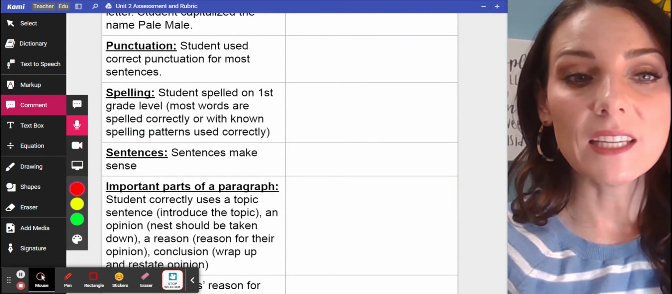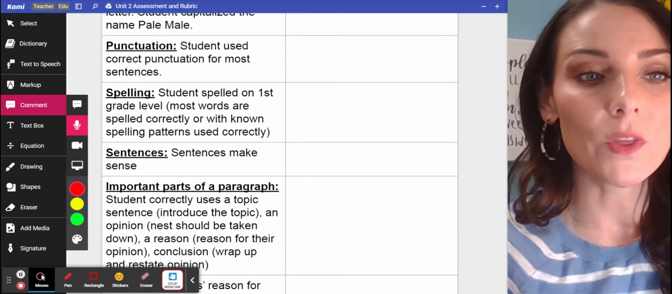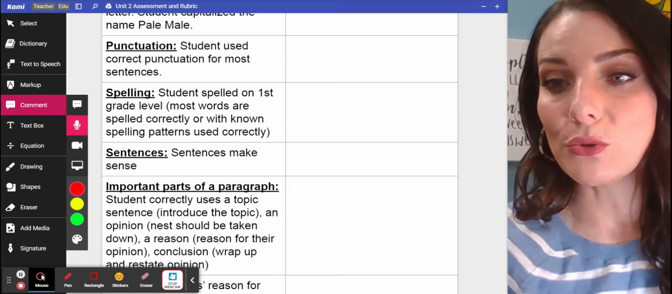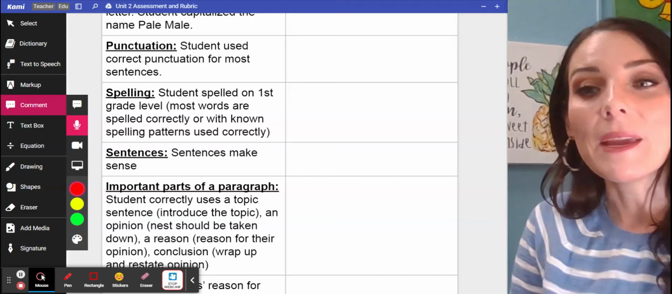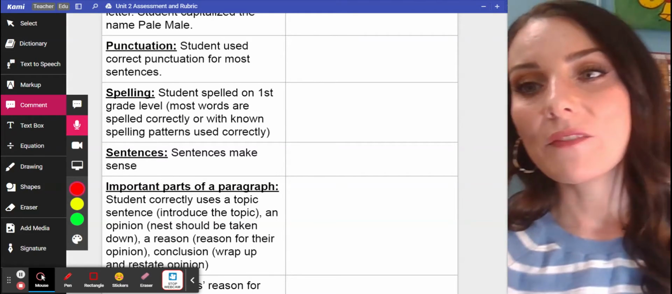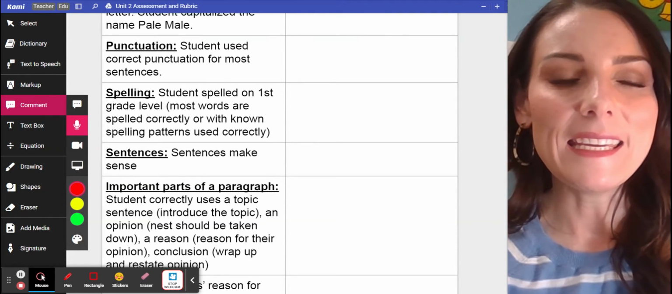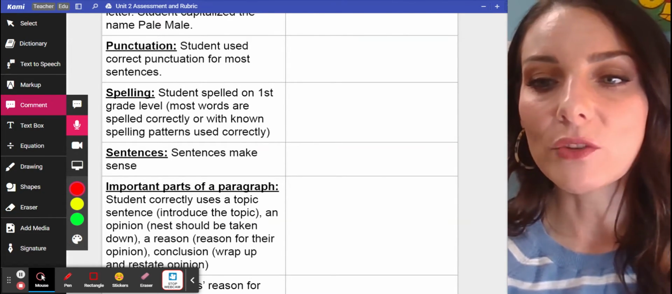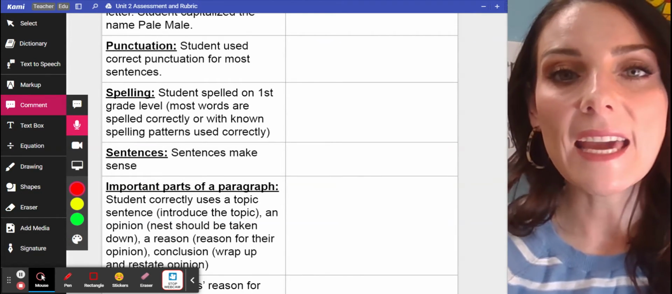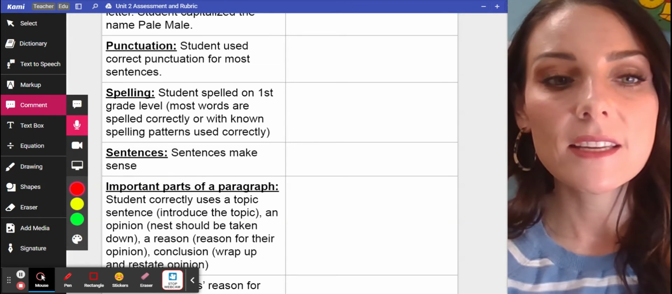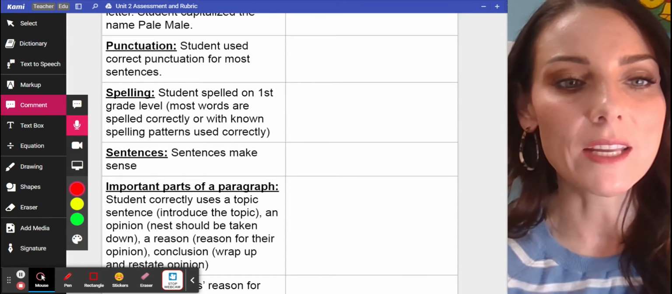And then spelling, students spelled on a first grade level. That means most words are spelled correctly or with known spelling patterns used correctly. So we've learned about how to make a long vowel sound. So for example, if you're trying to spell the word beak and you write B-E-K-E, that's a first grade level spelling, even though it's not correct. But if you just put B-E-K, that's not correct, and it will be marked as a spelling error because we have learned long vowel sounds already.